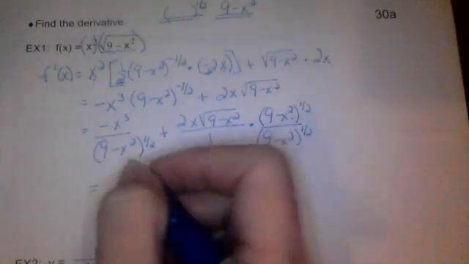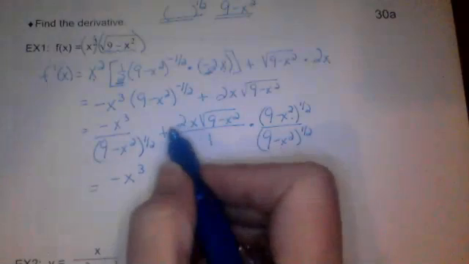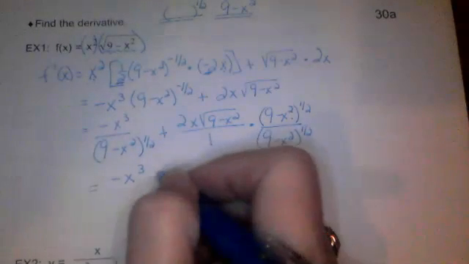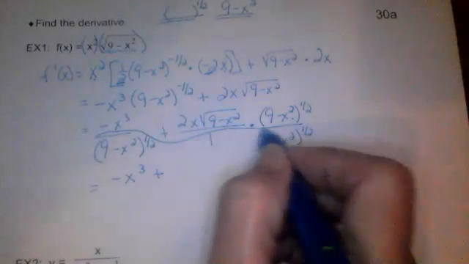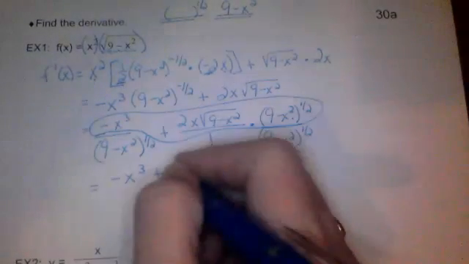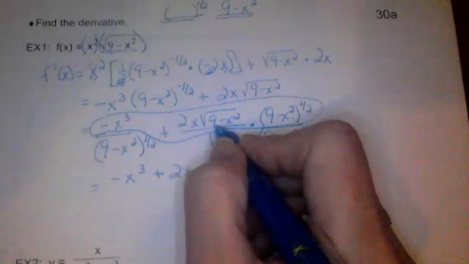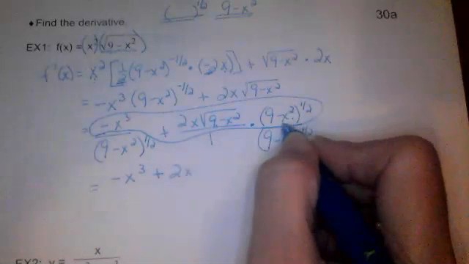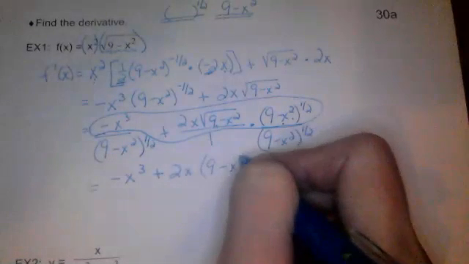So here's what I'm going to get. I have negative x cubed, and then over here I've got plus, because I'm just combining all of this right now. So plus 2x, and then the square root of 9 minus x squared times the square root of 9 minus x squared is just going to be 9 minus x squared.